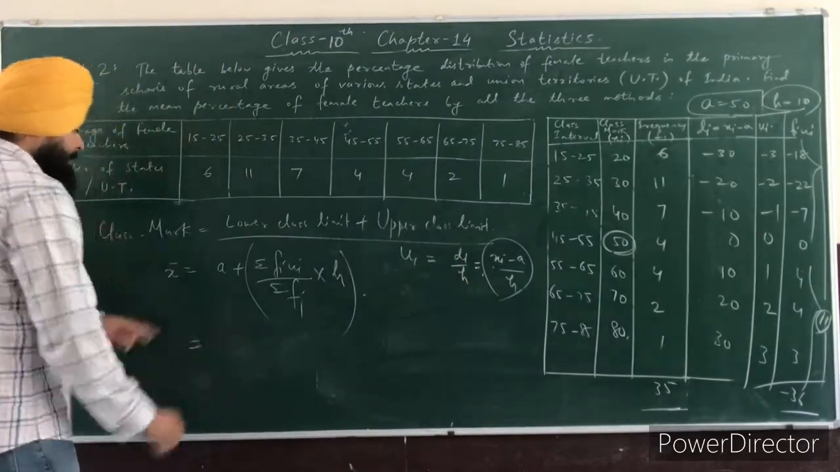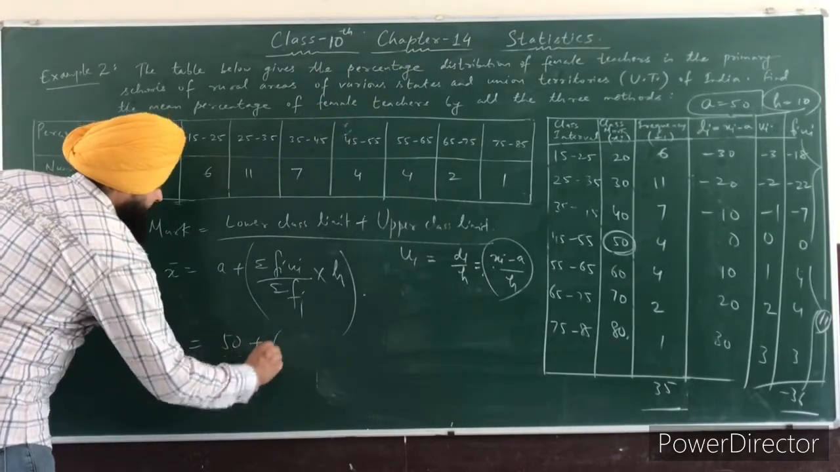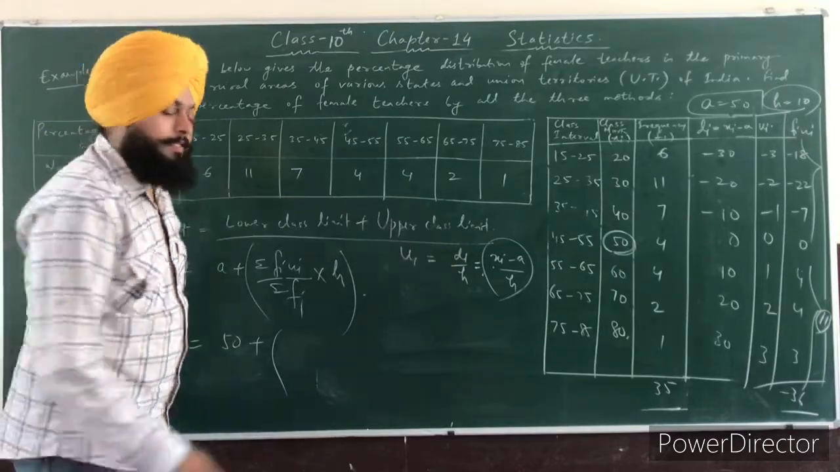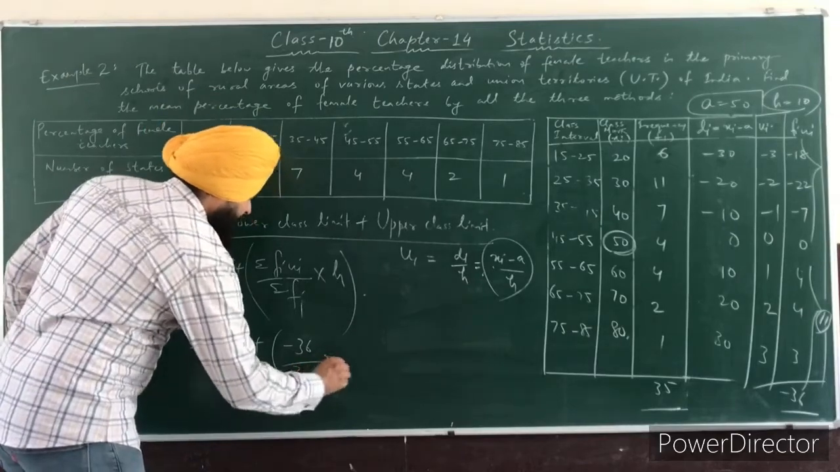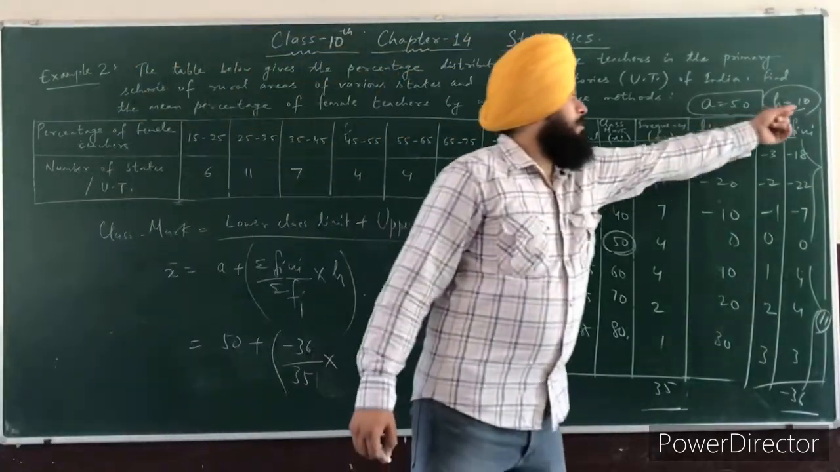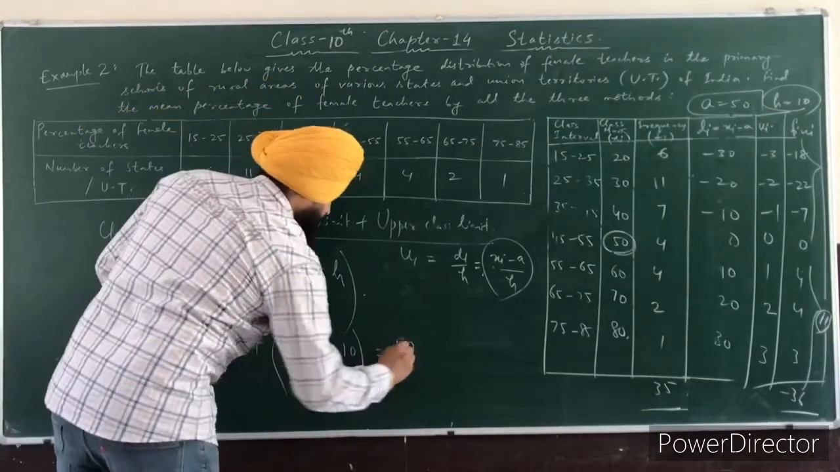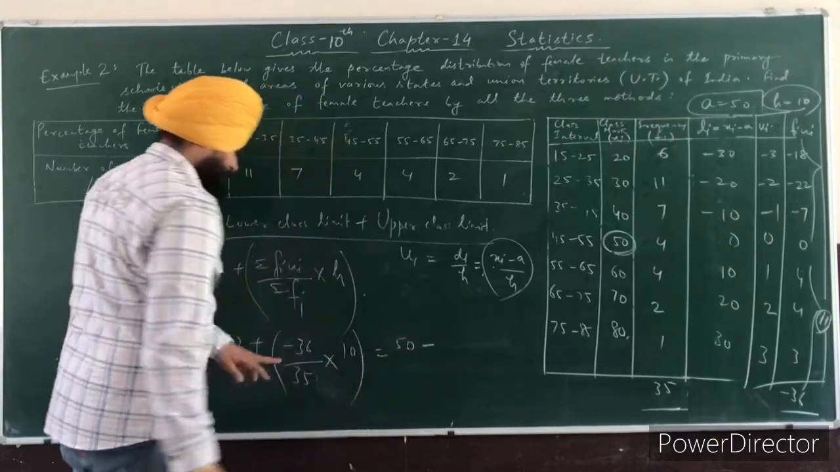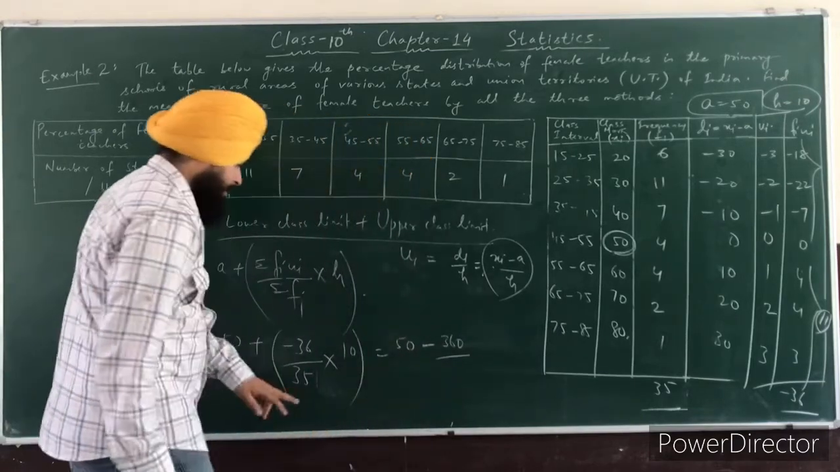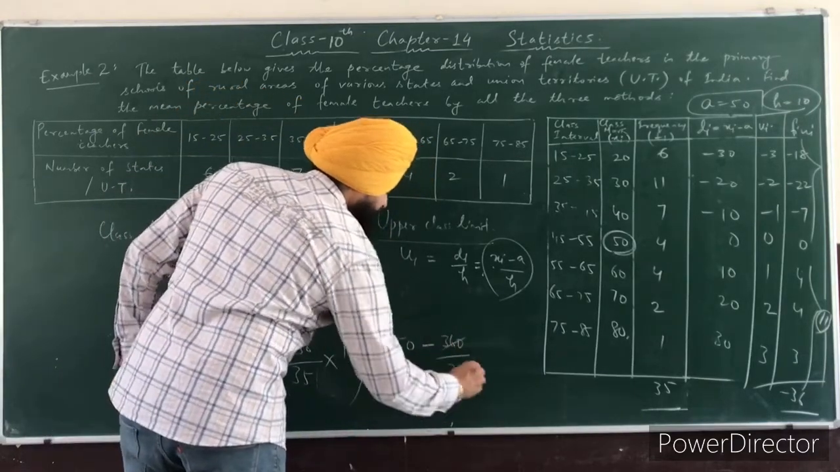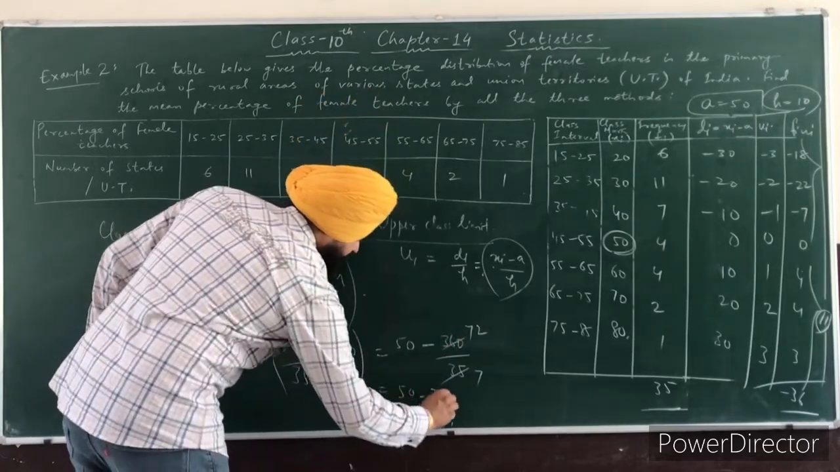Now put in the values. The first is a, and a is 50, plus summation fi ui, which is minus 36, divided by summation fi, which is 35, and h is our class size, that is 10. So 50 plus minus 36 into 10, it is 360. 360 by 35, again cancel this. 5 sevens are 35, 5 sevens are 35, 5 twos are 10. So 50 minus 72 by 7.